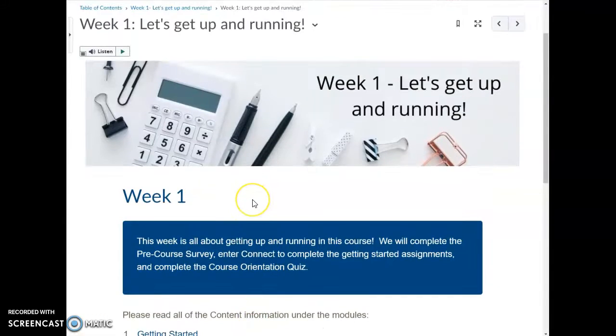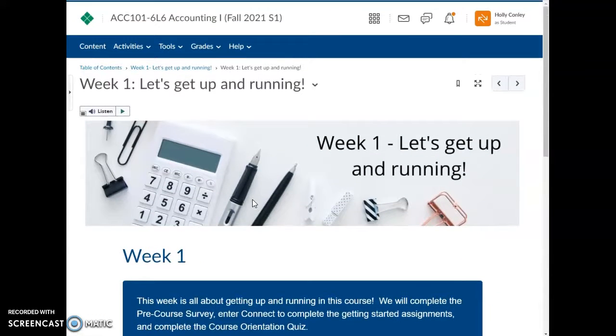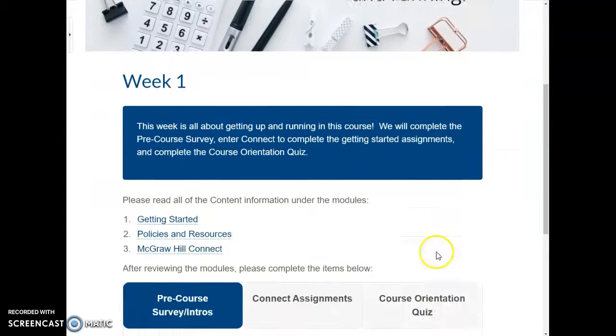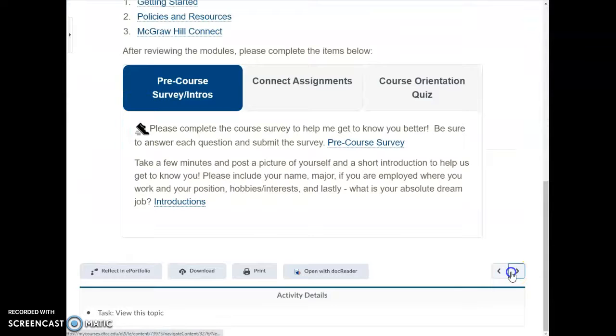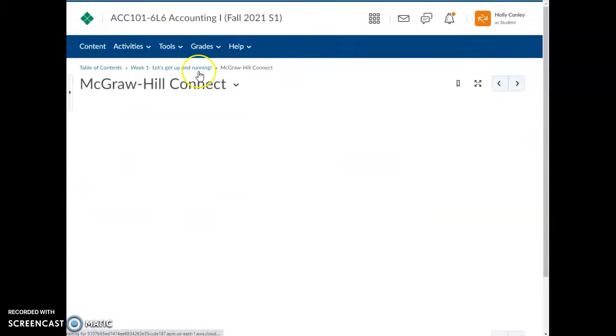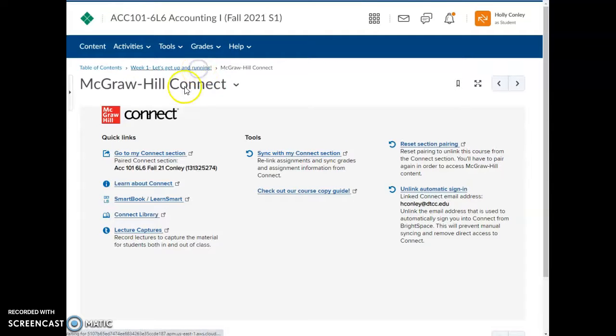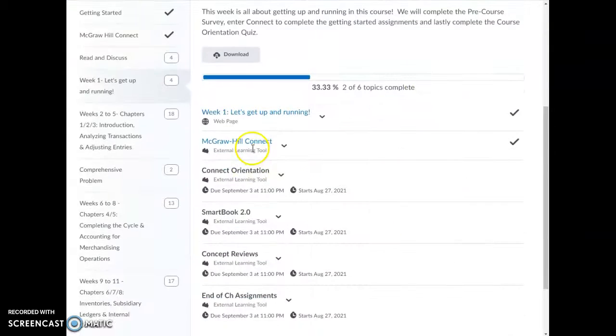Now, if you have a face-to-face class and it meets earlier in the week, you may be able to wait until you come to class to get started. If you don't meet until later in the week, you want to make sure that you have time after you meet to meet that Friday due date for that first week 1. So again, everything is in here, and then it takes you to McGraw-Hill Connect for that next assignment.